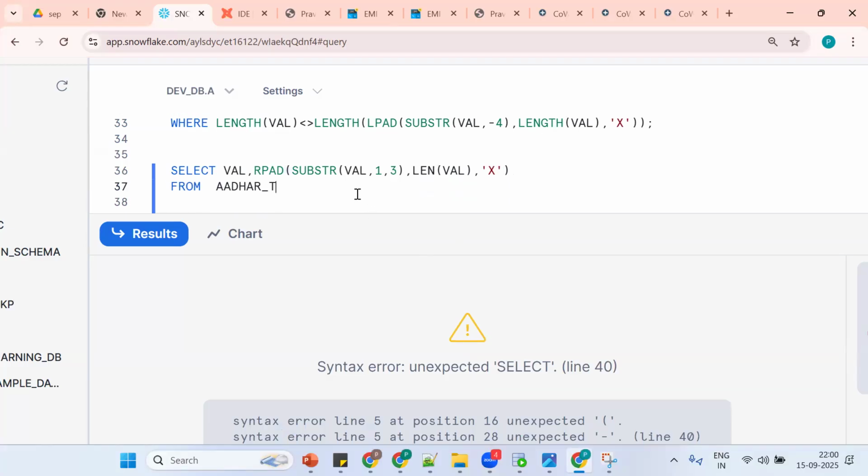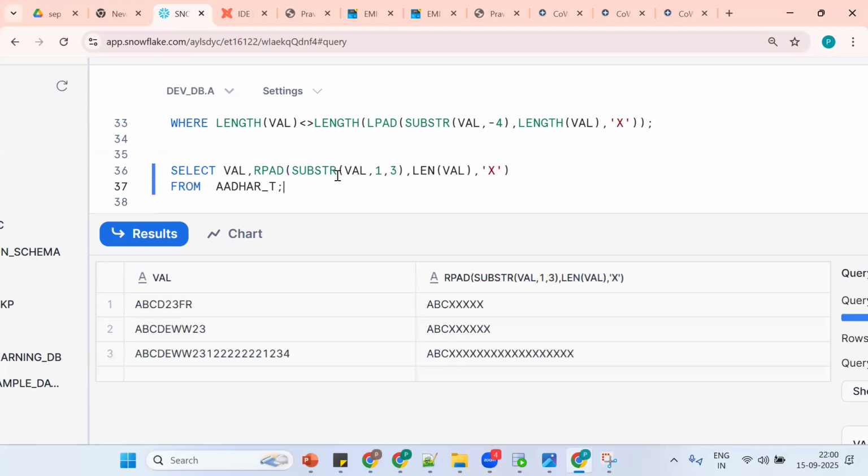Semicolon next, semicolon. So length, in Snowflake, no LNGH or LN, it will work fine.